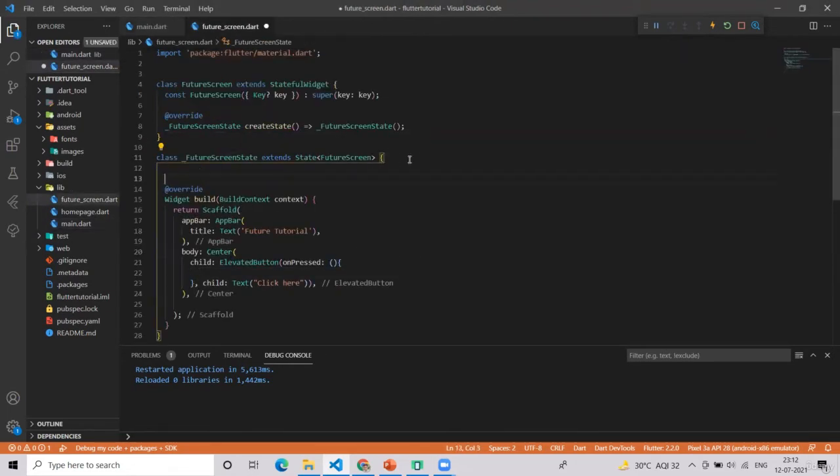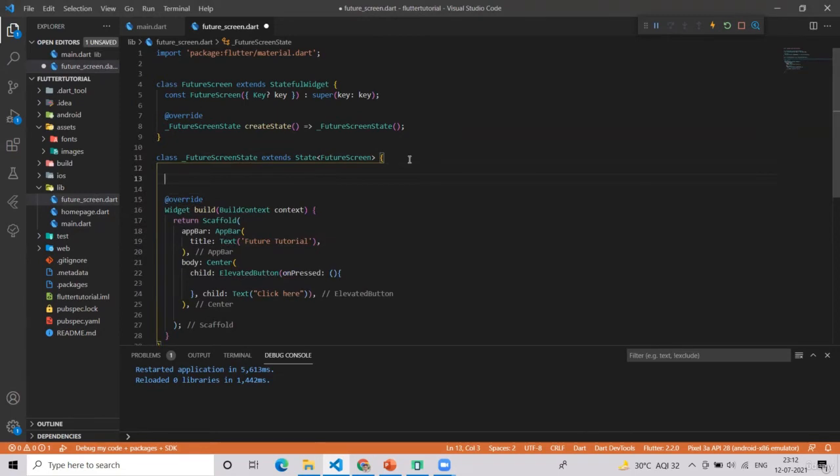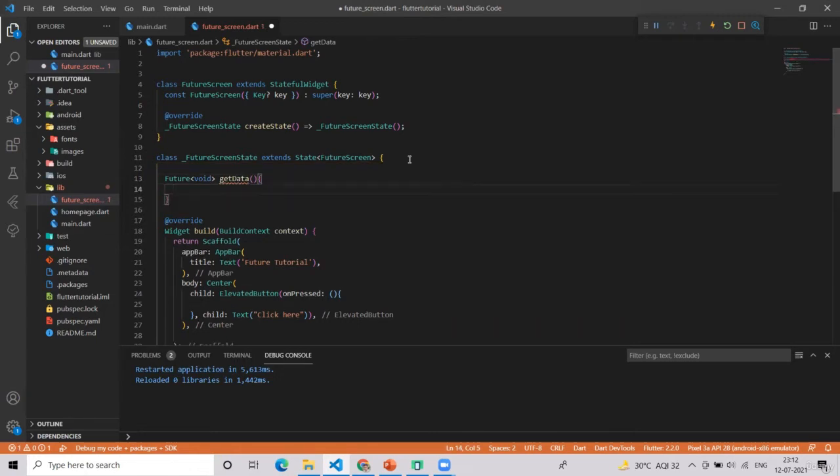Now simply create a future void. It will not return anything for now. Then give it a name of get data, and then what we can do is use the Future.delayed method to fake a network call.